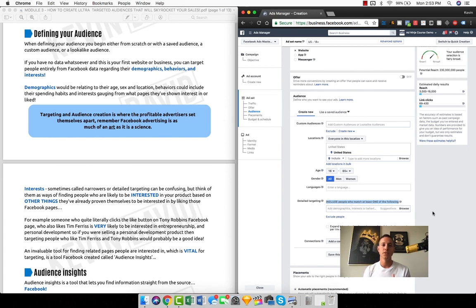This is one of the sections where you're going to be split testing based on a variety of different interests that people are interested in. This is where you're going to be split testing on demographical information. This is where you're going to be split testing on behavioral information. So we see right here, add demographics, interests, or behaviors. And again, some of this information I would argue is also demographical behavior, age, gender, language, and things like that. But this is one of the most important sections of all of Facebook advertising.